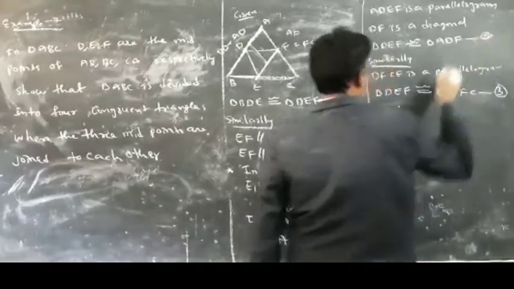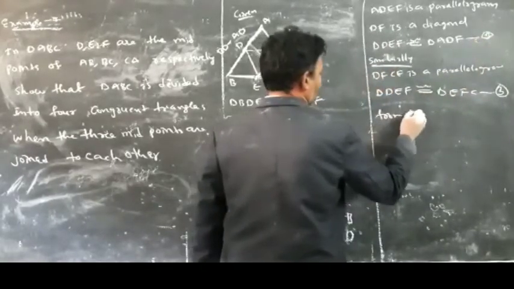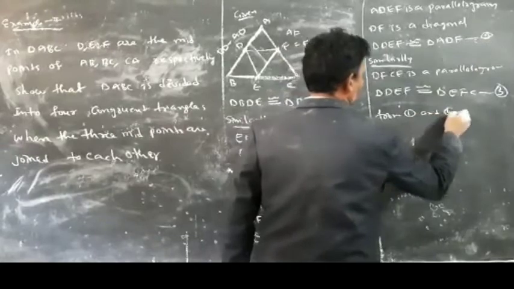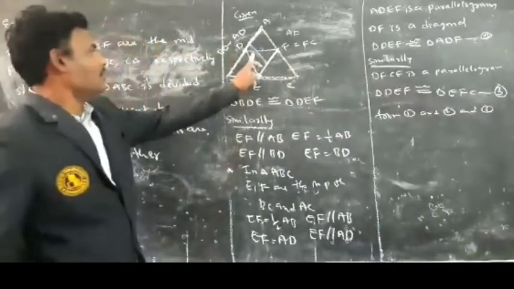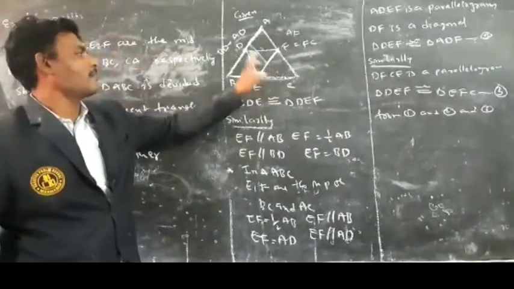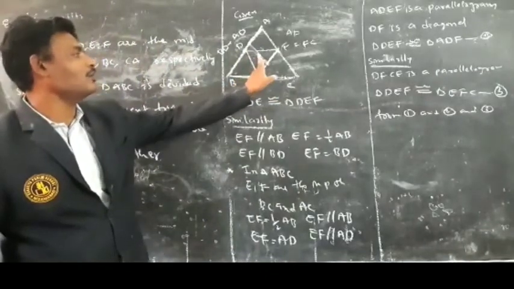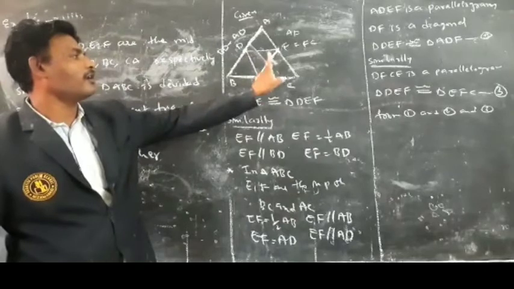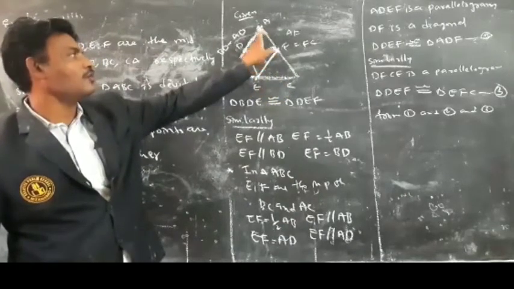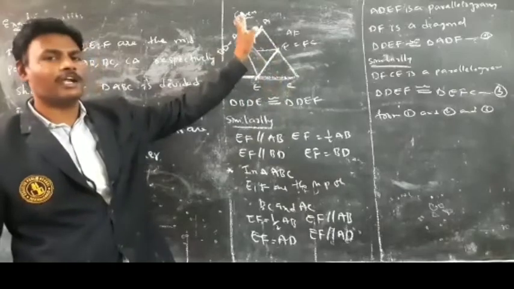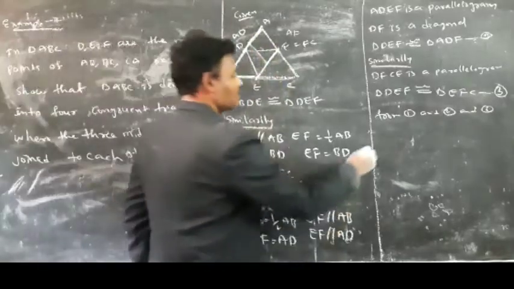From the first, second and third, what we can write? Triangle BDE is congruent to triangle DEF, triangle DEF is congruent to triangle CEF, triangle DEF is congruent to triangle ADF. So we can say that all four triangles are congruent to each other.